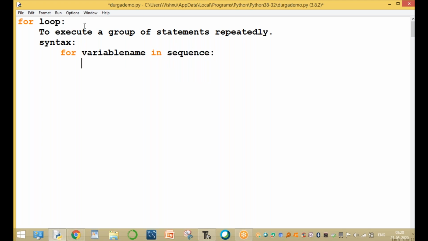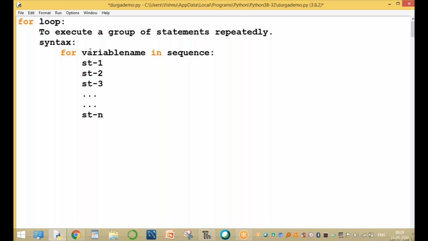Now the body of the loop, that means statement 1, statement 2, statement 3, and so on, executes n number of statements. The for loop is executed up to n statements. Statement 1, statement 2, up to statement n are executed.